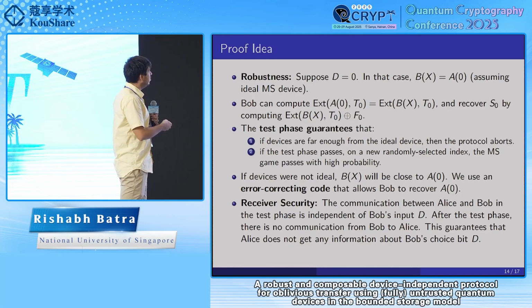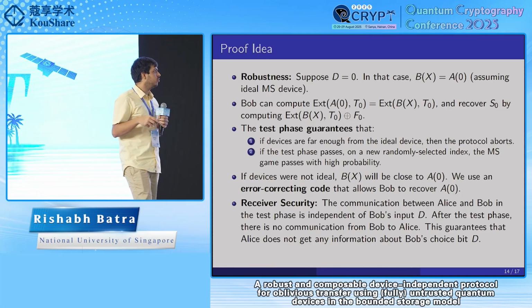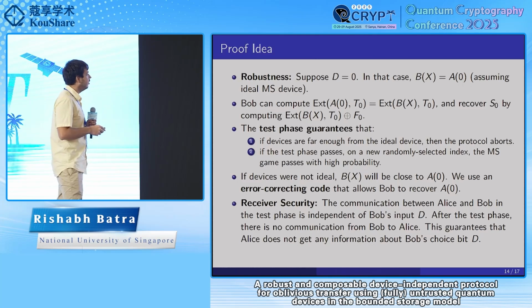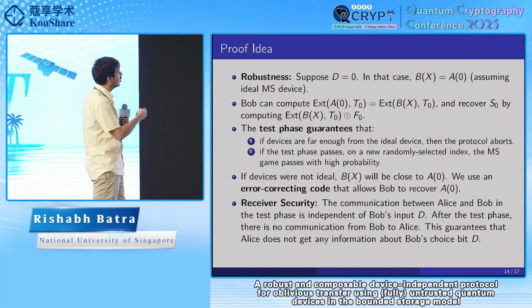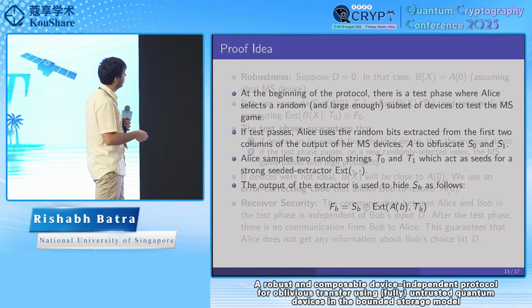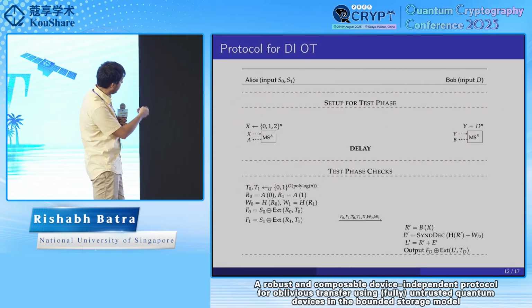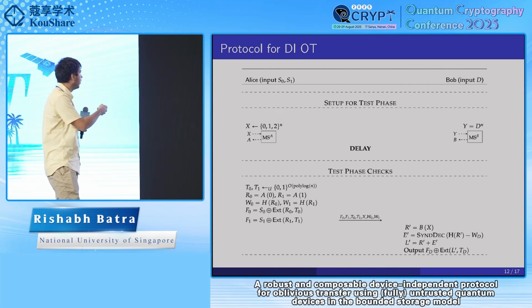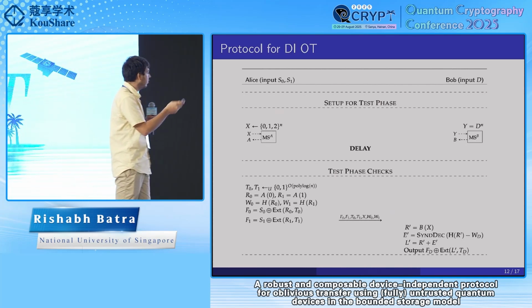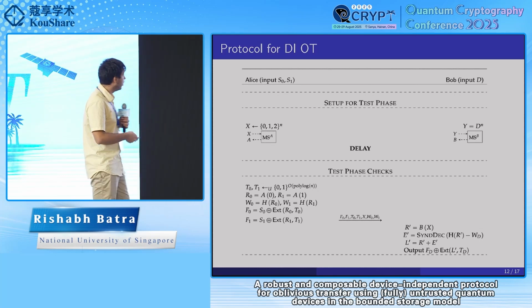So if the devices were not ideal but the test phase passes, then with high probability, B of X will be close to A0, but not exactly equal. So we use an error correcting code that allows Bob to recover A0 from B of X. And for that, we send across W0 and W1, which are syndromes, where H is a parity check matrix for an appropriately chosen code.